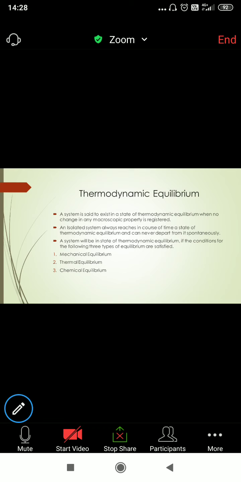Constant volume. If you are fixing the volume at one value, it cannot be changed further. Suppose assume that your room is having some volume. Will it be changed? No, correct.